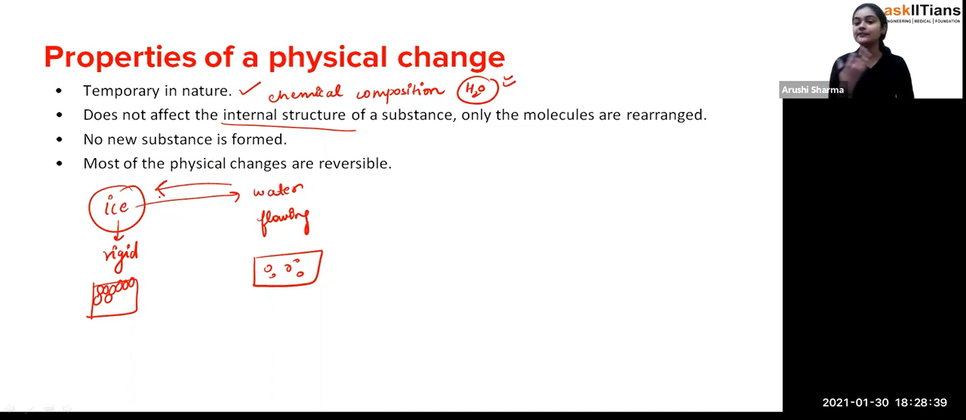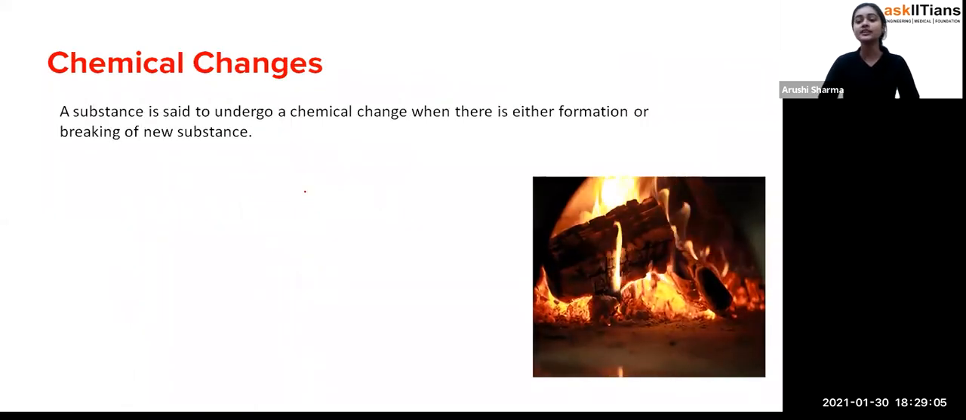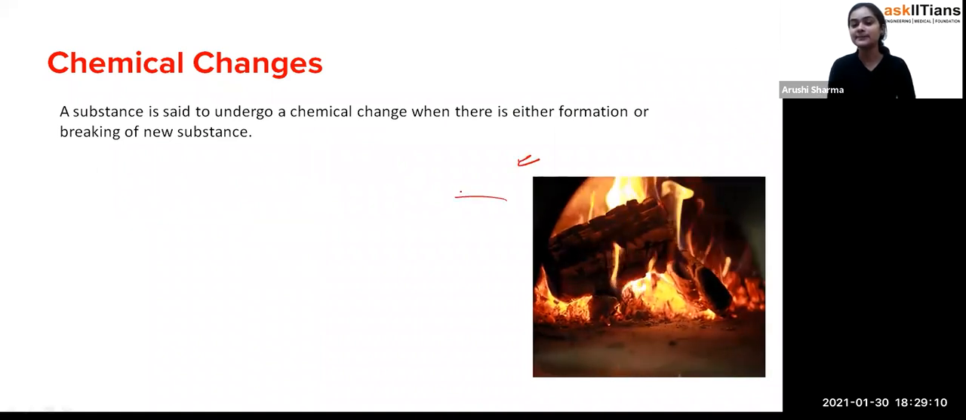Yes, students, no new substance is going to be formed, as we have seen already. Most of the physical changes are reversible in nature. So these are the properties of the physical change. That means we have discussed each and everything about the physical change. Fine. Now moving towards the chemical change. As you can see here in this picture, there is the burning of wood.